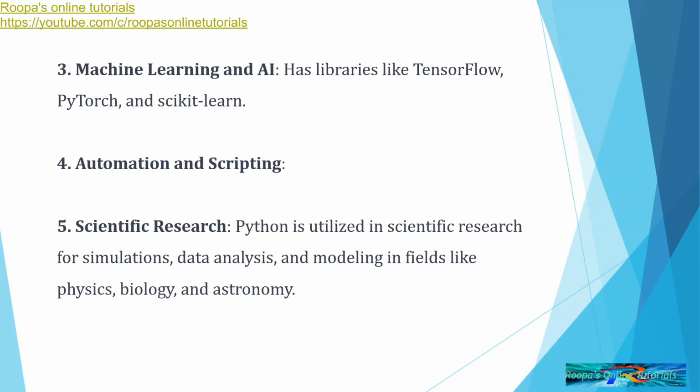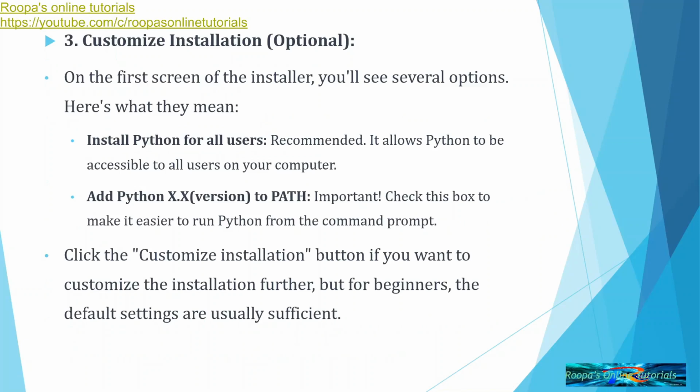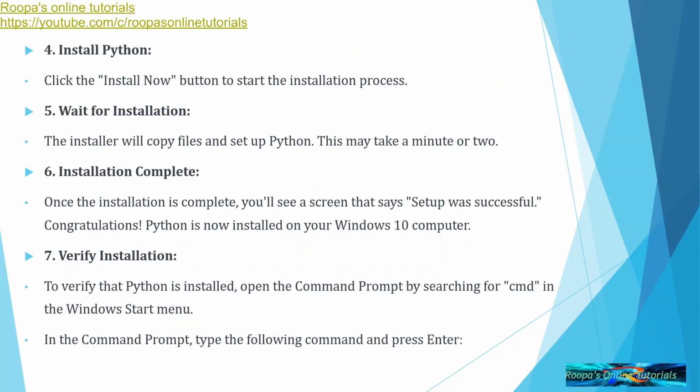Now, looking at the installation of Python, these are the steps to install Python. You open the web browser, go to the site python.org, run the installer, and then you can even do your customized installation. But for beginners, I would always suggest going in for the normal installation. Then you install Python and wait for the installation. The installer will copy the files, and once the installation is complete, it is now installed on your Windows 10 computer. This is what I would like to show you here, how to install Python from the web.